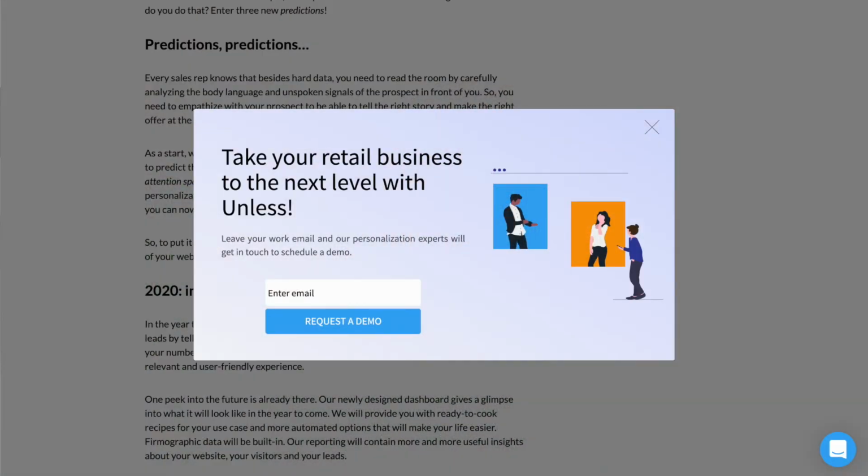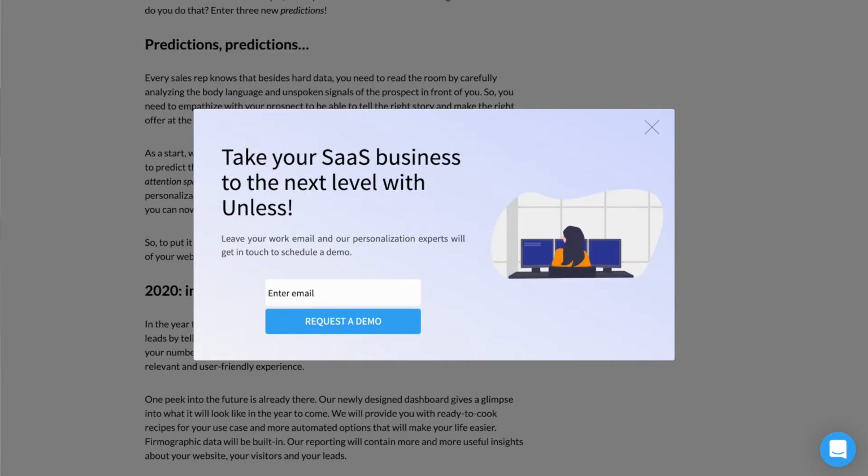Knowing that our message resonates well with certain industries, we have added more industry-specific information and visuals to ensure the visitor that they've come to the right place. First, we have the retail example with a slightly adjusted headline and a different visual. The second example focuses on SaaS businesses, once again with an adjusted headline and different image.